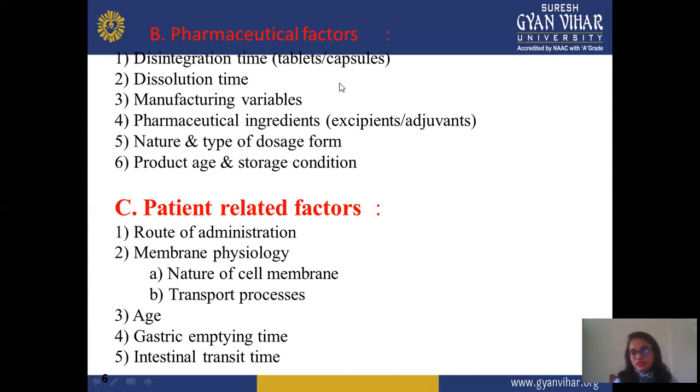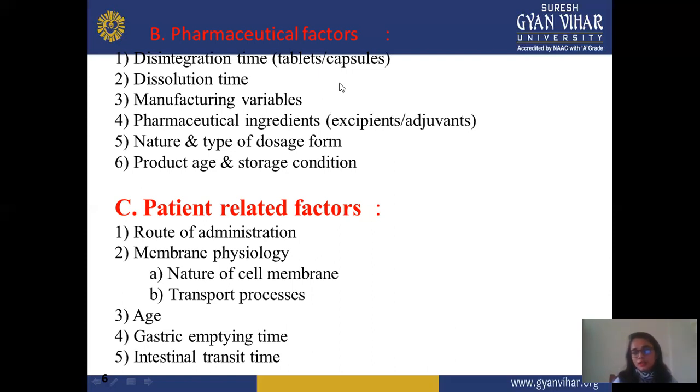And this disintegration time should be small, but this is not required to be small in every condition. It mainly depends on the type of formulation. If suppose it's a controlled release or sustained release formulation, then in this condition you should select a larger disintegration time, because the tablet may show effect for a longer period of time, month or year.